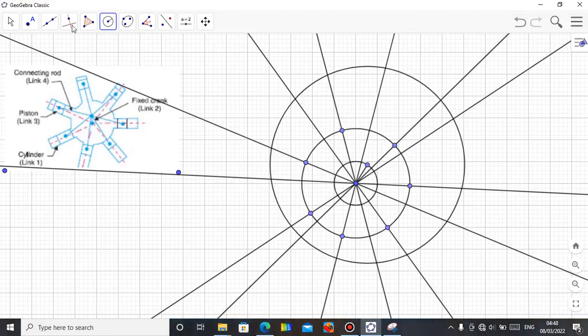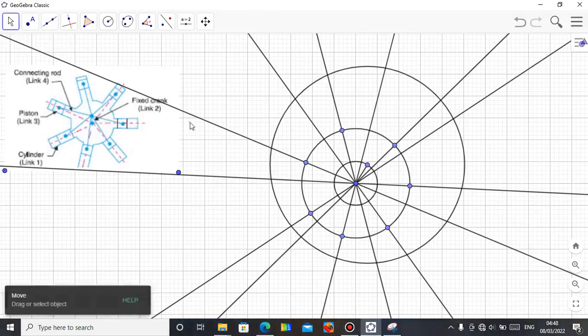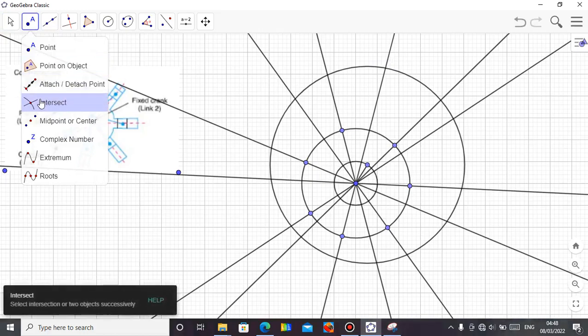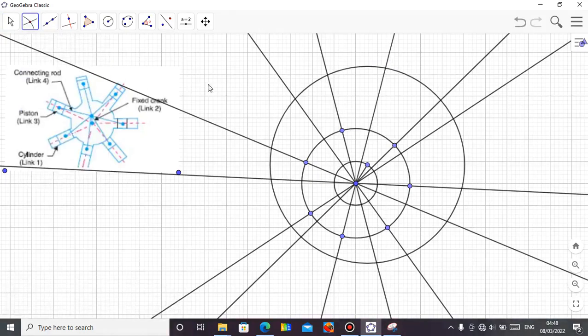Then I need my point of intersection on each of these lines on this side. Very easy with that. All I need to do is click intersect. So the intersection of this line and this circle.